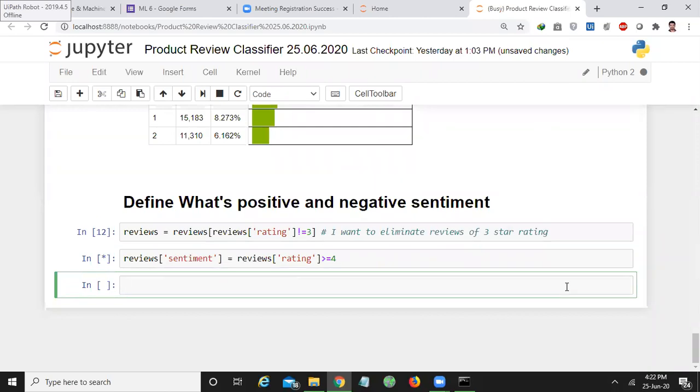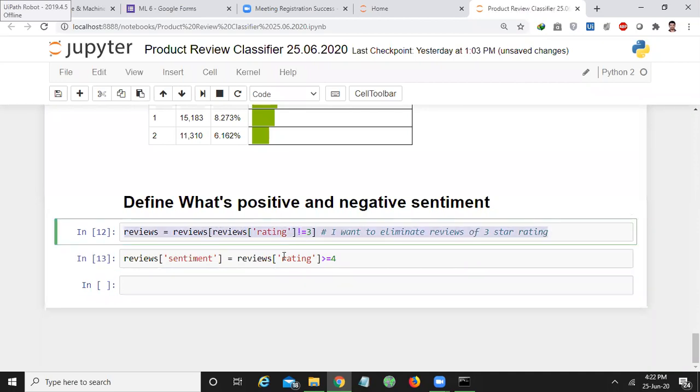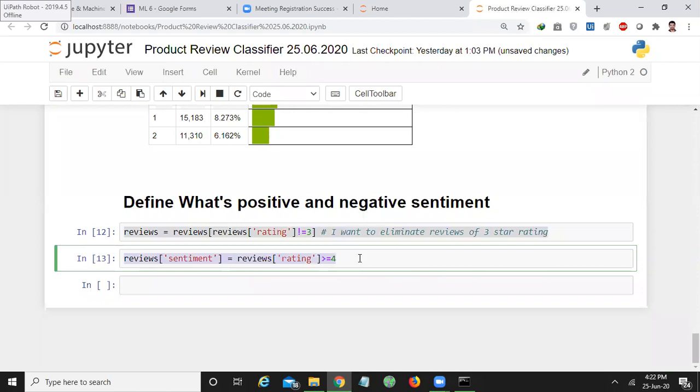It will consider all the remaining reviews except the 3-star rating, which we already eliminated in the previous statement. For the remaining reviews, it assigns 1 if the star rating is more than 4 and assigns 0 if the star rating is less than 4.